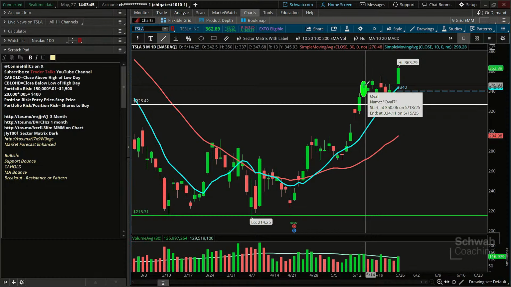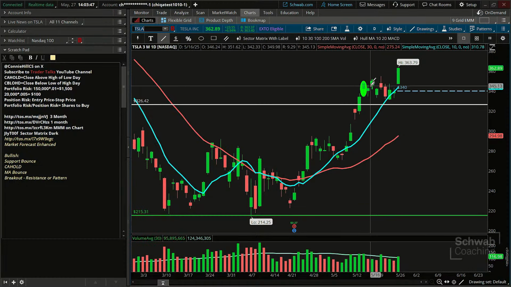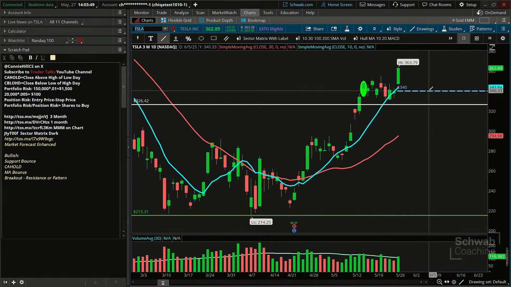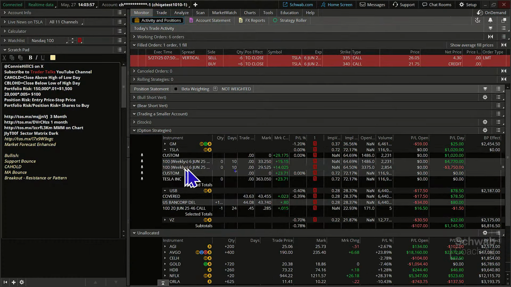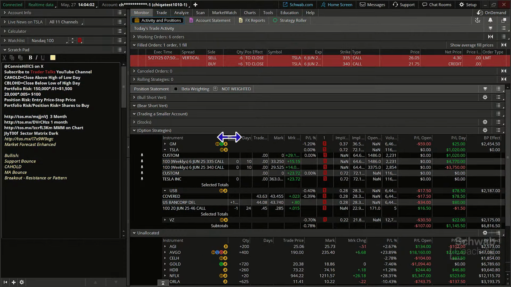In any case, what's the stock done? Pulled back a little bit. We had a long call vertical where we wanted the price of the stock to go beyond that 340 written in there. Let's make sure it really was 340. And let's see if I can make that a little bit wider here.